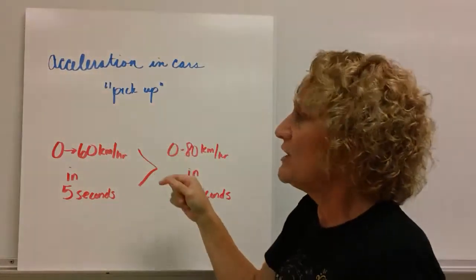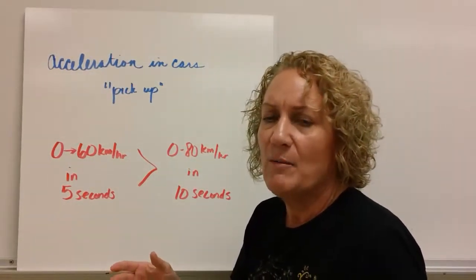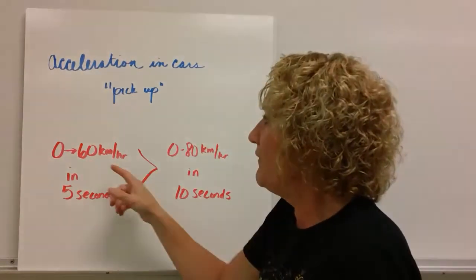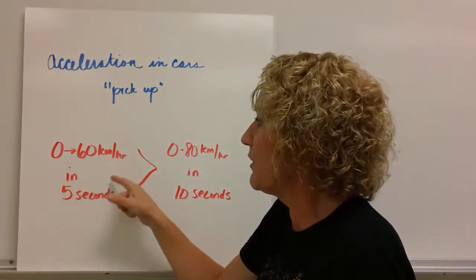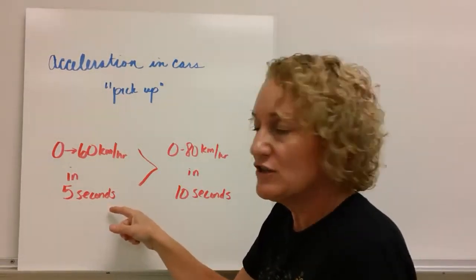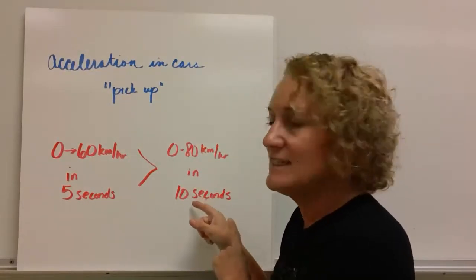Let's talk about acceleration in cars. Sometimes we refer to it as the pickup in a car, or my dad used to say how much get up and go it has. If a car goes from 0 to 60 kilometers per hour in 5 seconds, that's a certain amount of acceleration. If it goes from 0 to 80 in 10 seconds, it has less acceleration.